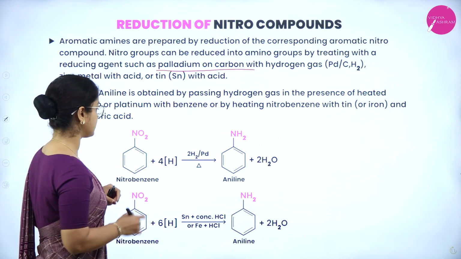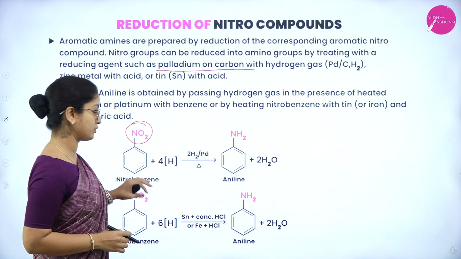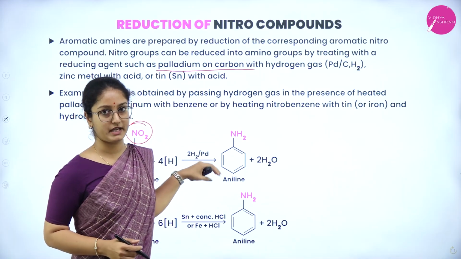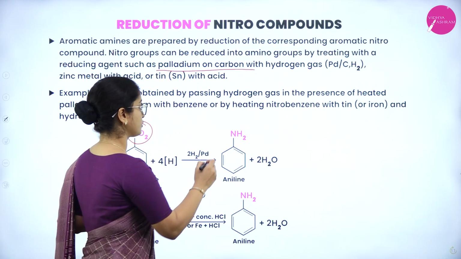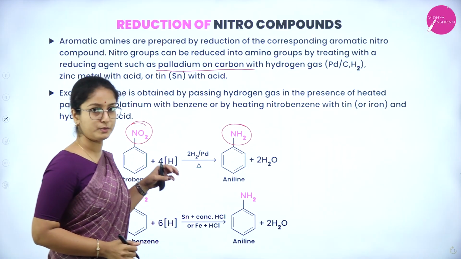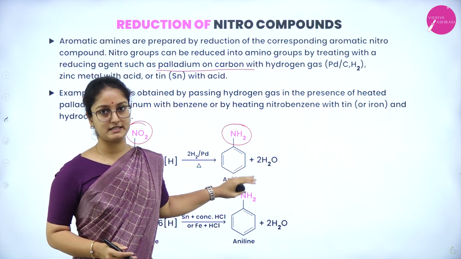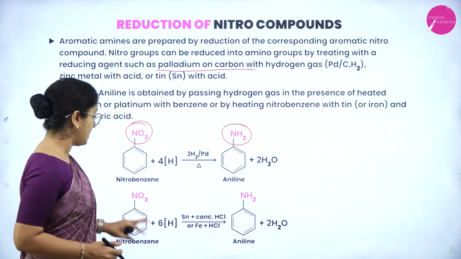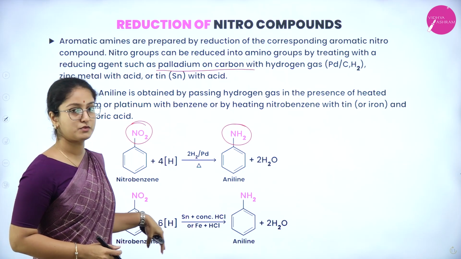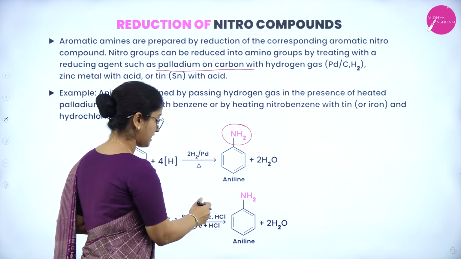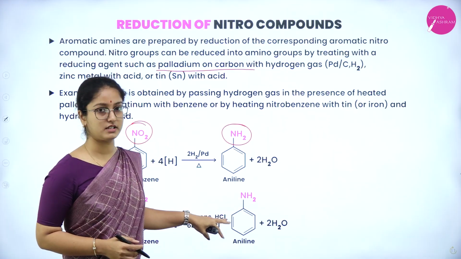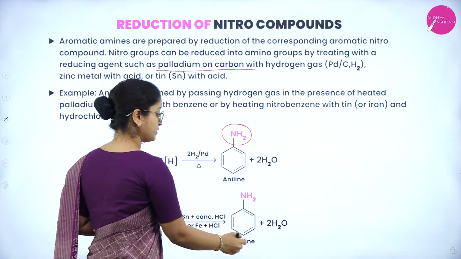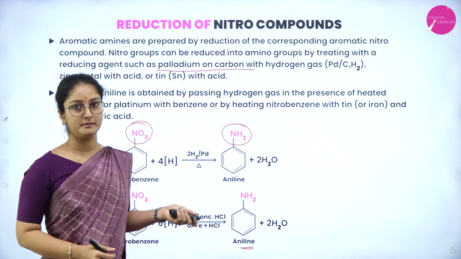So here is a reaction, that is nitrobenzene, nitro group attached to benzene ring. So it is nitrobenzene with hydrogen gas and then palladium catalyst. When it is heated, it is going to be replaced by an NH2 group, and the amino group is attached to the benzene ring. So it is aniline being produced from this reaction. Next, the same nitrobenzene with 6 atoms of hydrogen, but the catalysts are different, that is tin plus concentrated HCl, or you can use iron plus concentrated HCl. It is going to produce aniline plus water molecules.